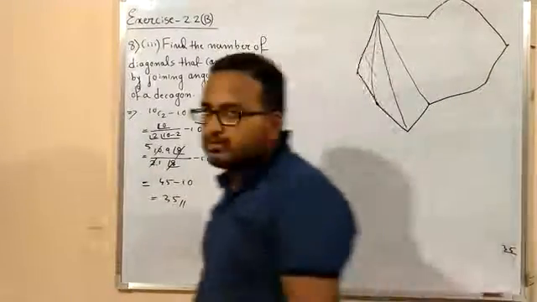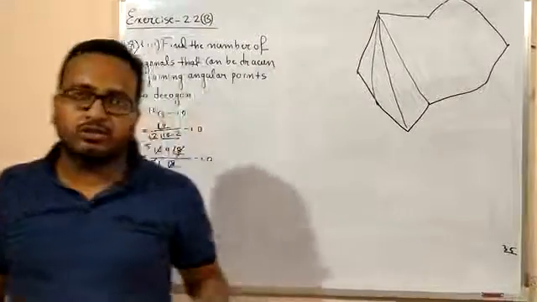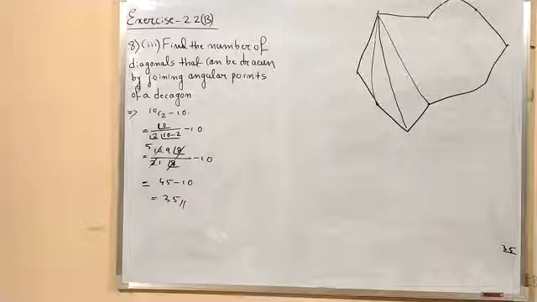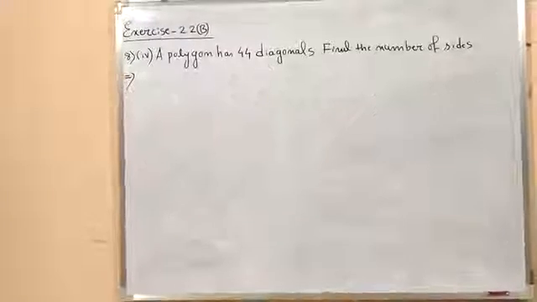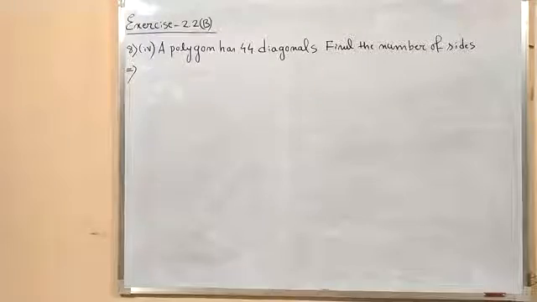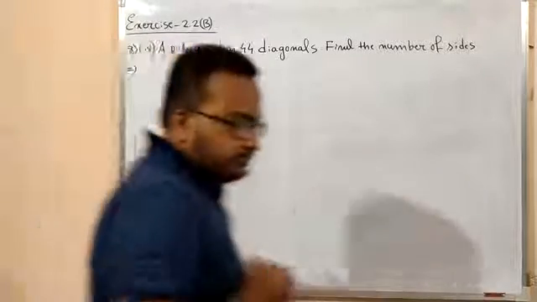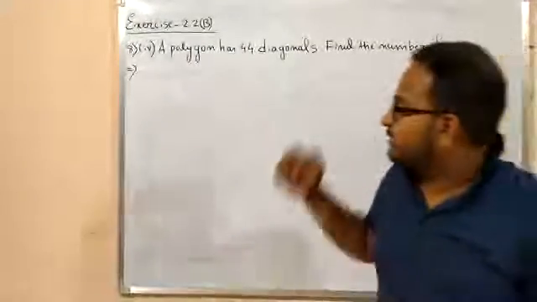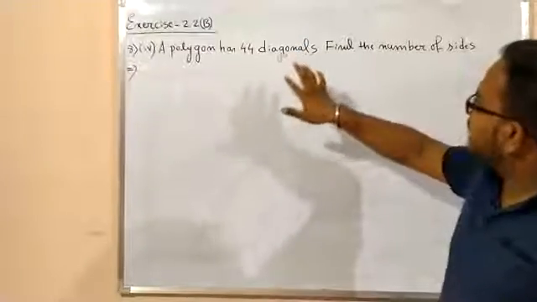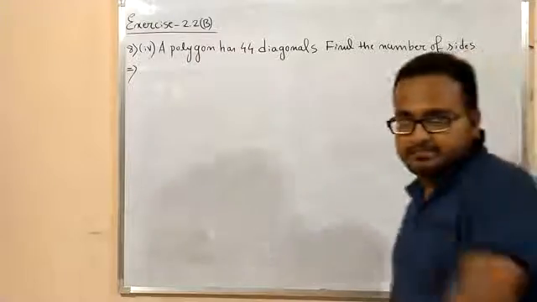So let us solve the next problem. Before that, pause the video and note it down. So let us solve the next problem. 8-4. A polygon has 44 diagonals. Find the number of sides. Okay?